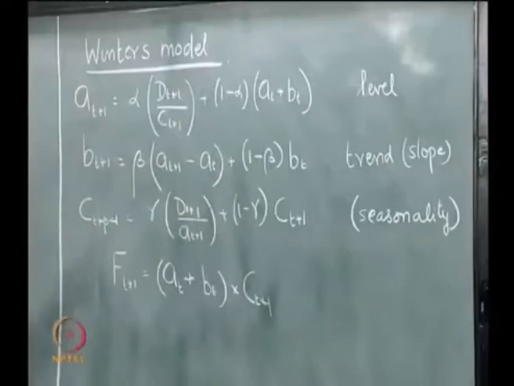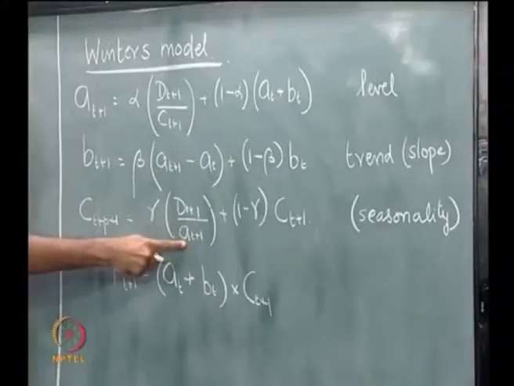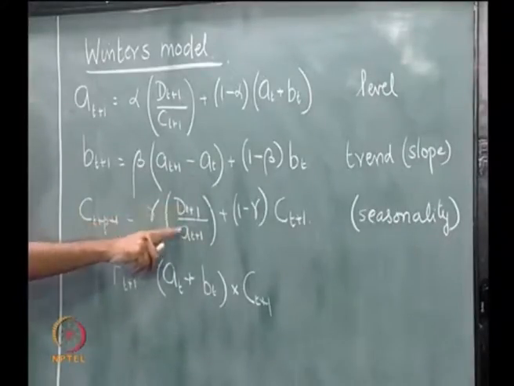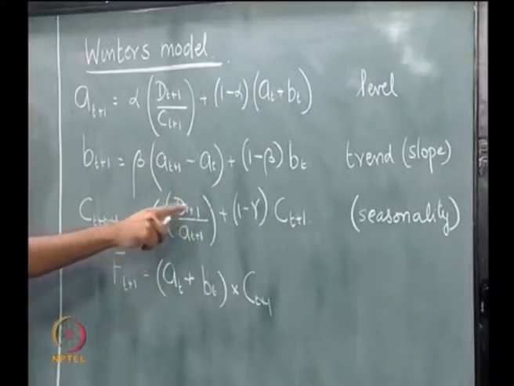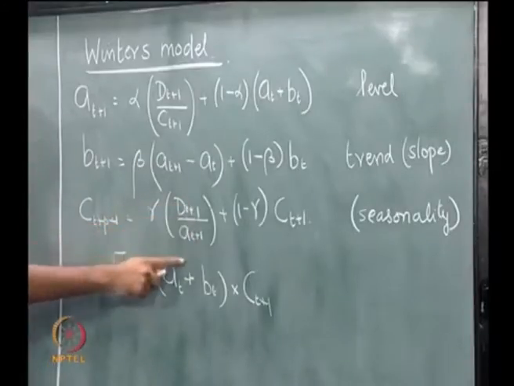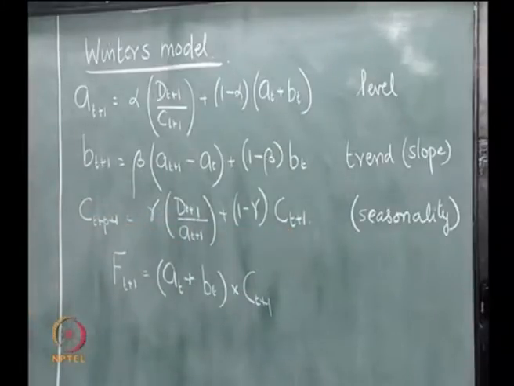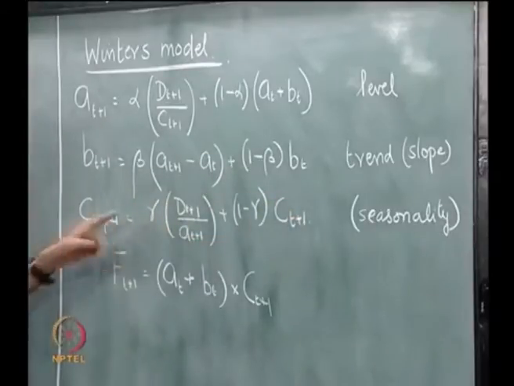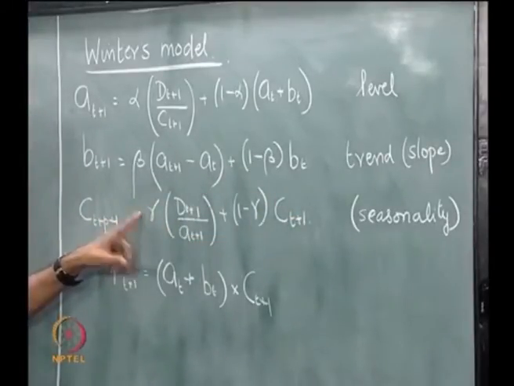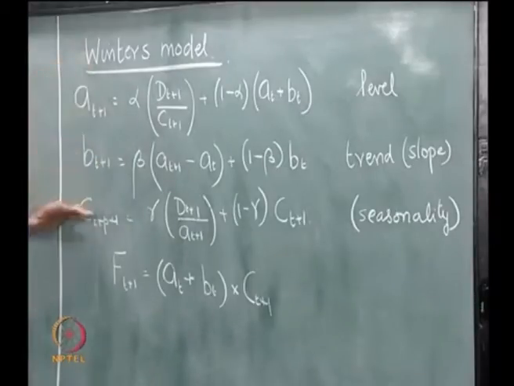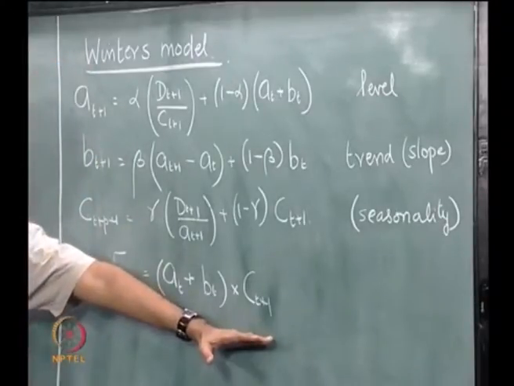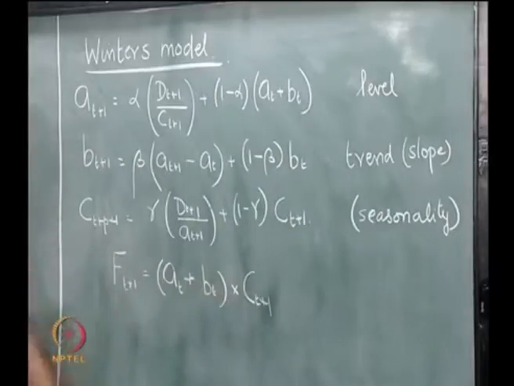So, you will have Dt+1 by At+1, the demand divided by the level, which represents the total demand. This is a measure of a seasonality index. This is also a measure of seasonality index from the previous one. So, once again it is a weighted sum of two seasonality measures, where gamma is the exponential smoothing constant. Now, after we compute all these, we try and get the actual forecasted value, which is given by this equation.